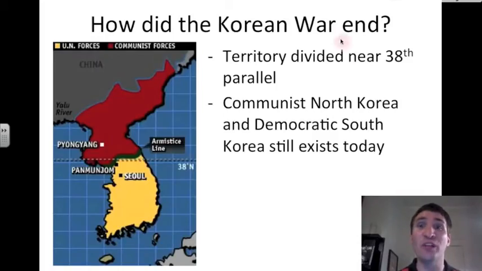How did the Korean War end? Well, the territory was divided near the 38th parallel. Here is the armistice line, the line that was signed in the treaty, and communist North Korea in red and democratic South Korea in yellow still exist to this day.